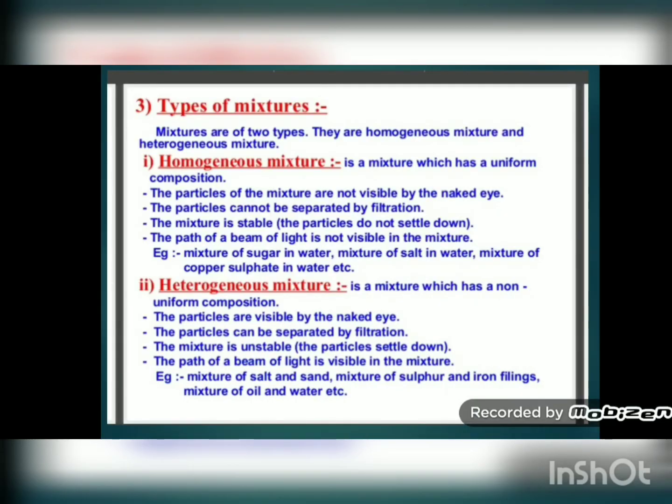So once again we can go through the difference between homogeneous and heterogeneous mixtures. A homogeneous mixture has uniform composition. In a heterogeneous mixture there is non-uniform composition. In a homogeneous mixture, particles are not visible with the naked eye; in a heterogeneous mixture, particles are visible. Homogeneous mixture particles cannot be separated by filtration; a heterogeneous mixture can be separated by filtration. Homogeneous mixtures are stable, heterogeneous mixtures are unstable, and the path of a beam of light is not visible in a homogeneous mixture, whereas it is visible in a heterogeneous mixture.